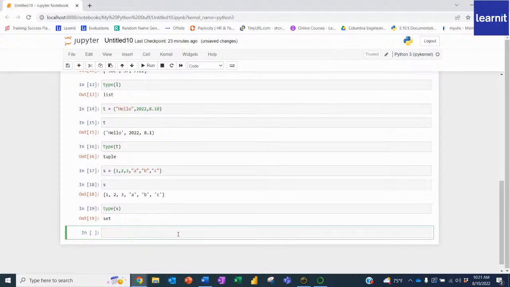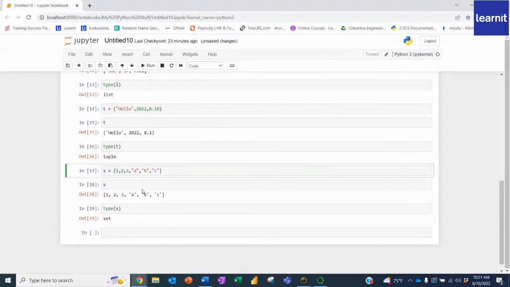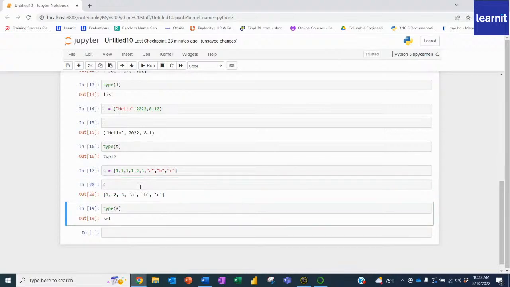All right, so if I change S to have a couple of 1s in there, let's do 1, 1, 1, and then 2, 3, ABC, and then I run this. It's still going to display 1, 2, 3, ABC, because remember, this is just unique objects. So for instance, it's telling me how many unique values are in here. It's not going to just keep repeating the 1s. It's going to say, there's only 1, 2, 3, and that's it. All right, so just unique values.